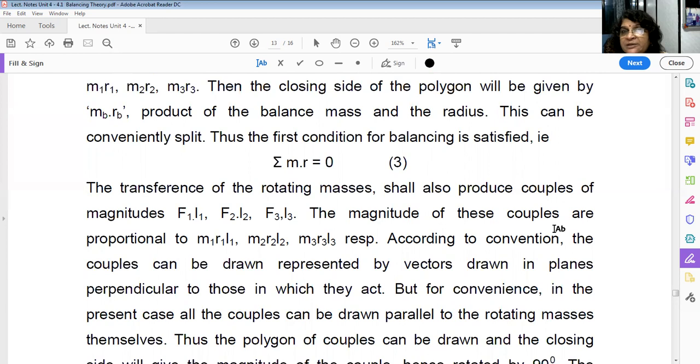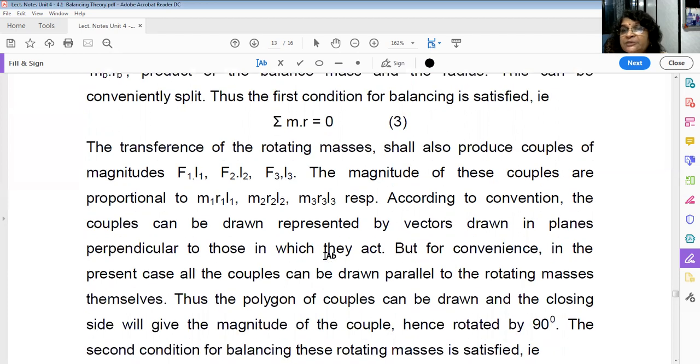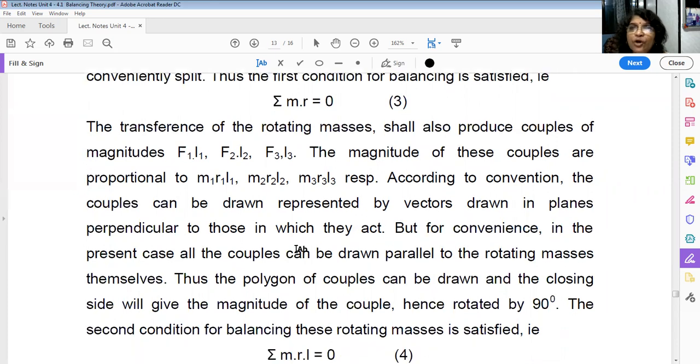The magnitude of these couples are proportional to M1 R1 L1, M2 R2 L2, M3 R3 L3 respectively. Now, according to convention, the couples can be represented by the vectors drawn in the planes perpendicular to those in which they act. Okay, so that means the couple will be either clockwise or anti-clockwise.